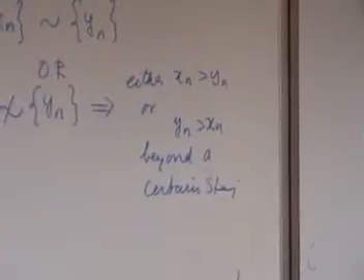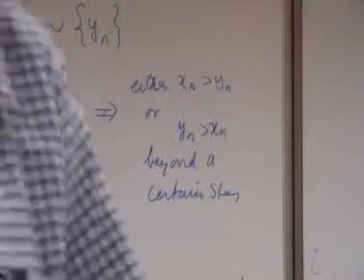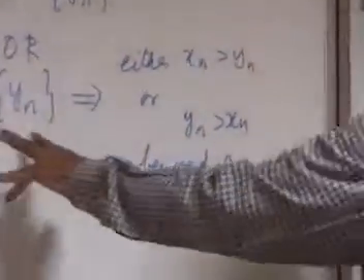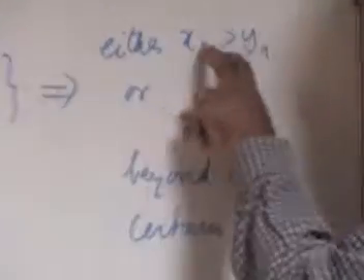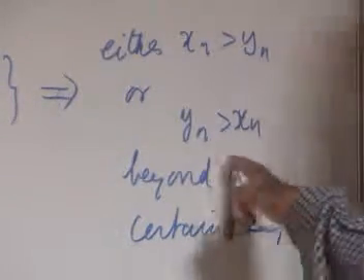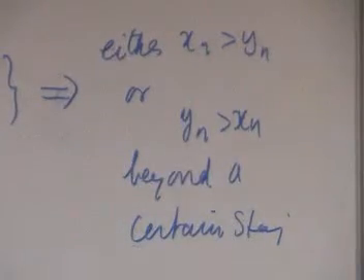Nothing more than this can happen. So if the first one happens, I say the box xn is the same as the box yn. If the box xn is not equal to the box yn, then this will be true. In that case, if this happens, I will say the box xn is greater than the box yn. If this happens, I will say the box yn is greater than the box xn. And we have complete order. Any two fellows are comparable. Either they are equal or one of them must be greater than the other.